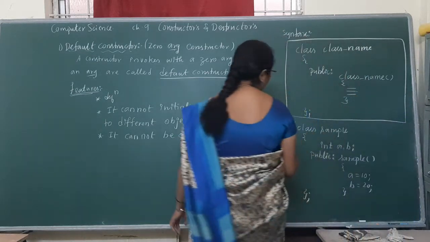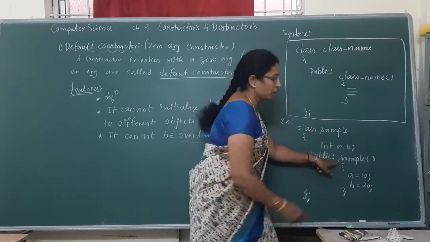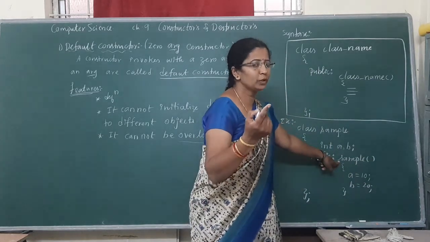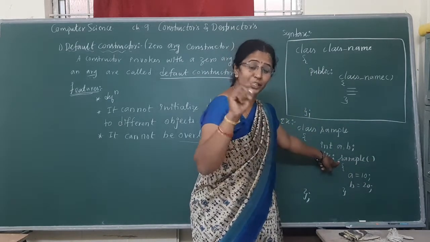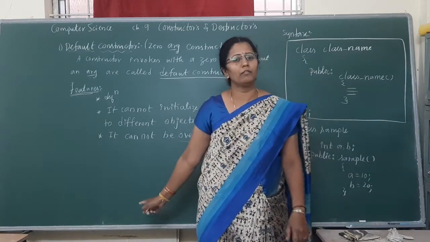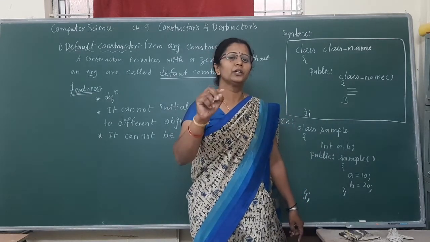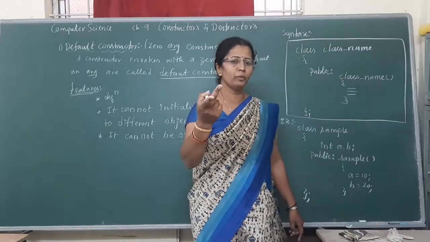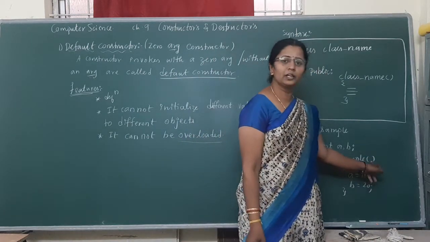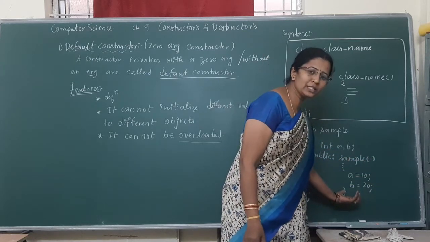Why? For a class named sample, with a constructor sample without an argument, is it possible to write it one more time? No, it's not possible because it should differ in the number of arguments. That is your overloading concept, right? The same function name is used for 2 or more tasks but differs in the number of arguments. Is there a number of arguments here? No. With the same definition, is it possible to write it once again?